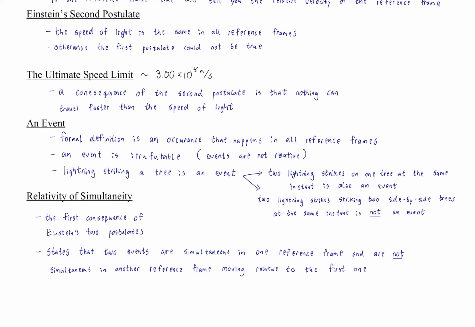Now you might say, wait, that means we can never agree if two things happen at the same time or not. That is true. Often, however, if the velocities are not incredibly fast, if they're not close to that ultimate speed limit, then the effect is not noticeable. So only if the velocity of one of the reference frames where the events are being measured is very, very fast relative to the other is there a noticeable effect. Otherwise, no discernible effects. It would fall within the bounds of measurability in whatever measurements are made.